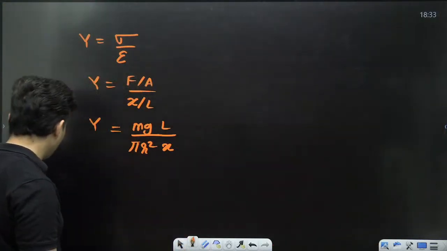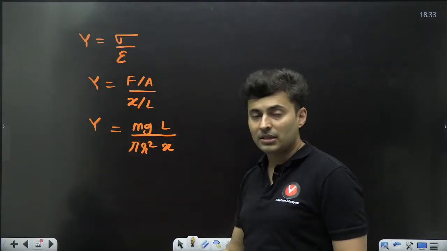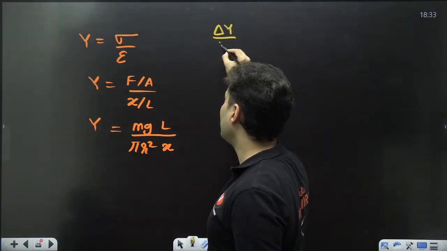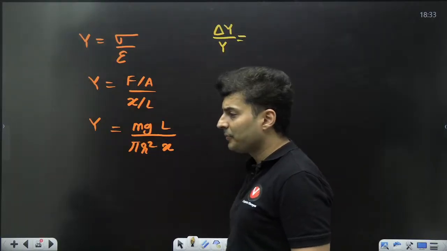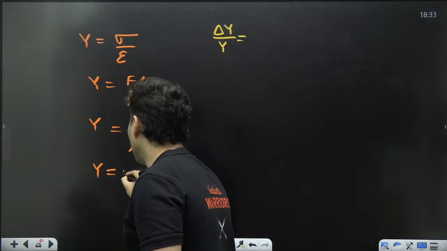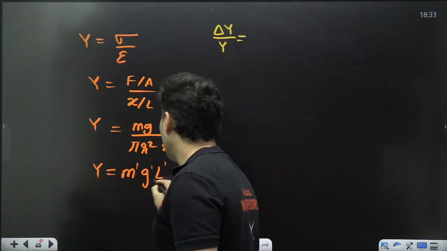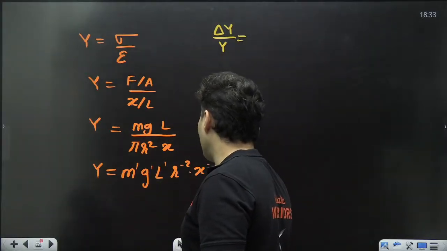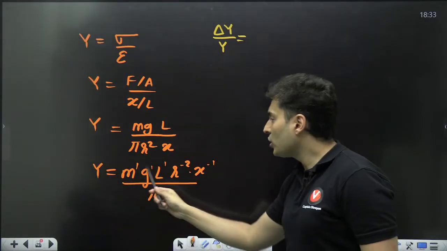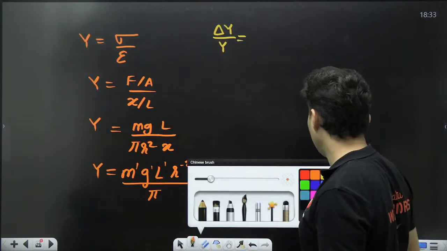Sometimes there can be questions on errors on this, questions on error or percentage error in these type of formulas, where you might be asked to find what is the relative error or percentage error in the Young's modulus. In that case, write it in the power form. So this will become m raised to 1, g raised to 1, l raised to 1, r raised to minus 2, x raised to minus 1. The whole thing divided by pi, which is a constant. Each of them might have errors. So you will get many terms of relative error here.